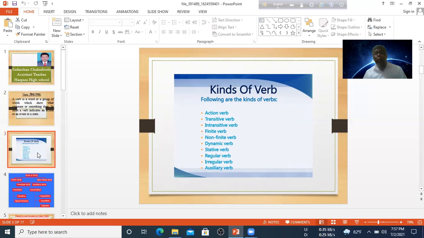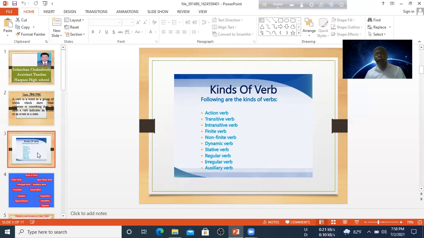Number 6, dynamic verb. Number 7, stative verb. Number 8, regular verb. Number 9, irregular verb. Number 10, auxiliary verb.